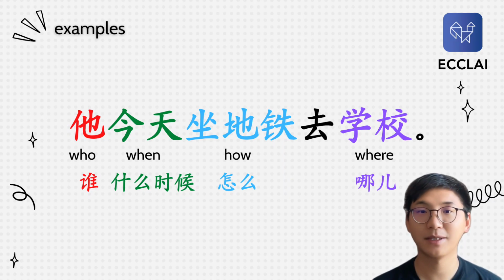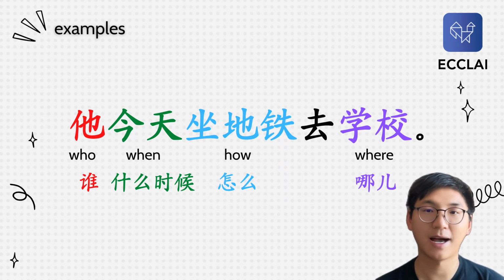So first of all, we need to use the verb. And then we have the second verb, which is 去. 去 means to go, and then we have 学校, which means school, which is where, if we want to ask questions. So here I take these parts out with different colors.